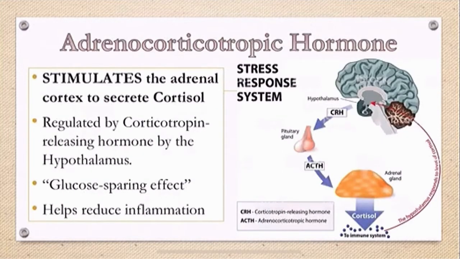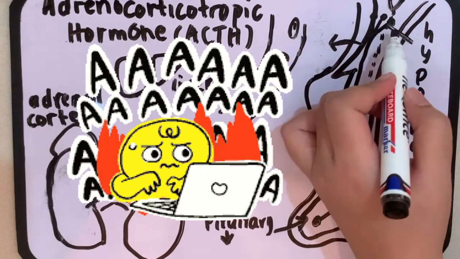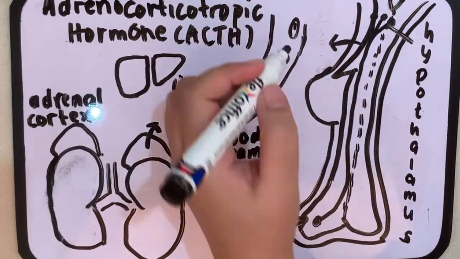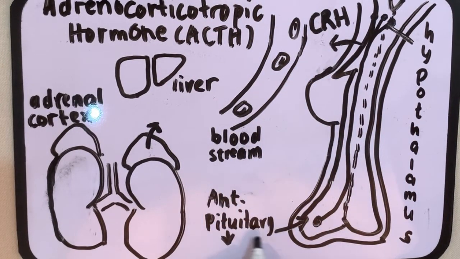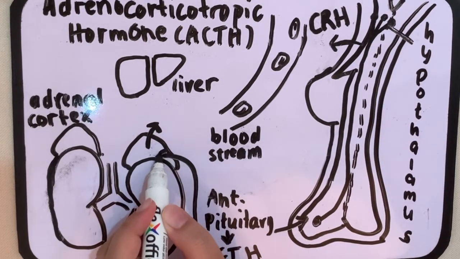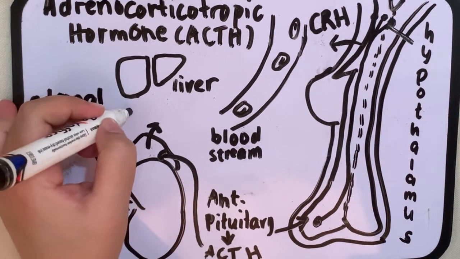Your adrenocorticotropic hormone stimulates the adrenal cortex to secrete the hormone cortisol. So it is regulated by your corticotropin releasing hormone produced by the hypothalamus. Okay, so here, in response to stress, your hypothalamus would release your corticotropin releasing hormone, and it will stimulate your anterior pituitary gland. Your anterior pituitary gland will secrete your adrenocorticotropic hormone that will stimulate your adrenal gland, specifically your adrenal cortex. It will then release the hormone cortisol.